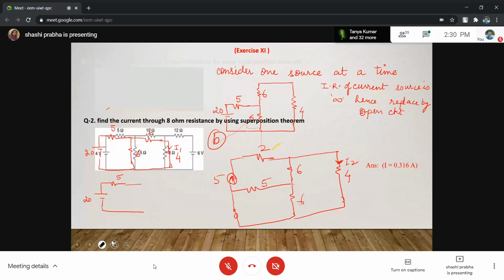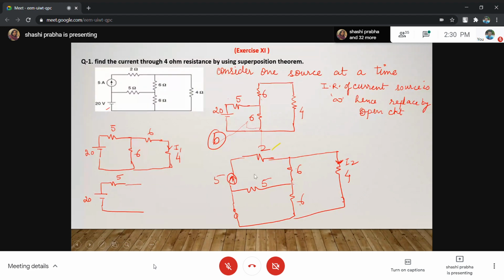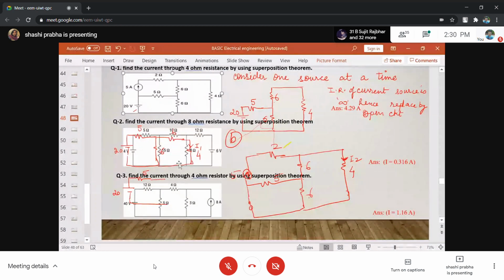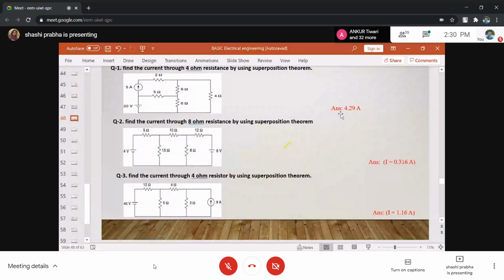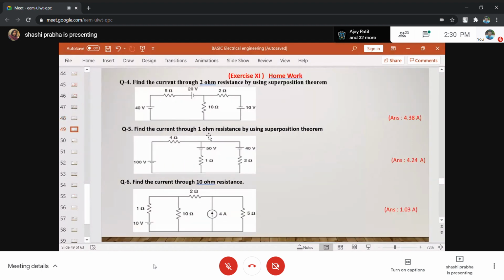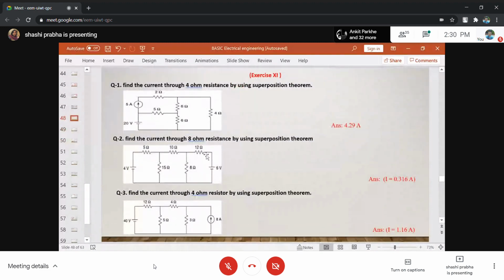No, erase is not working. Okay, let me overwrite on top of this. Which one were we doing? This one. So circuit B I am going to draw.